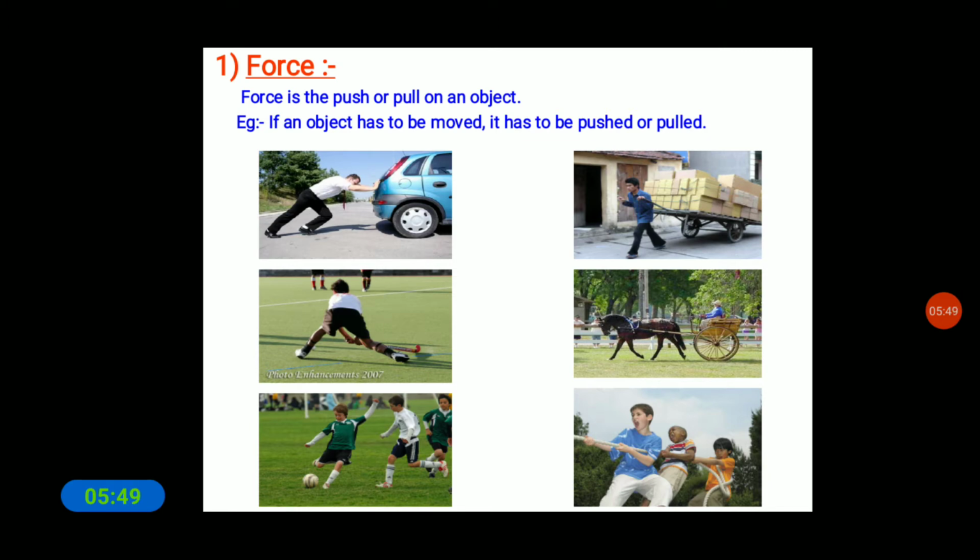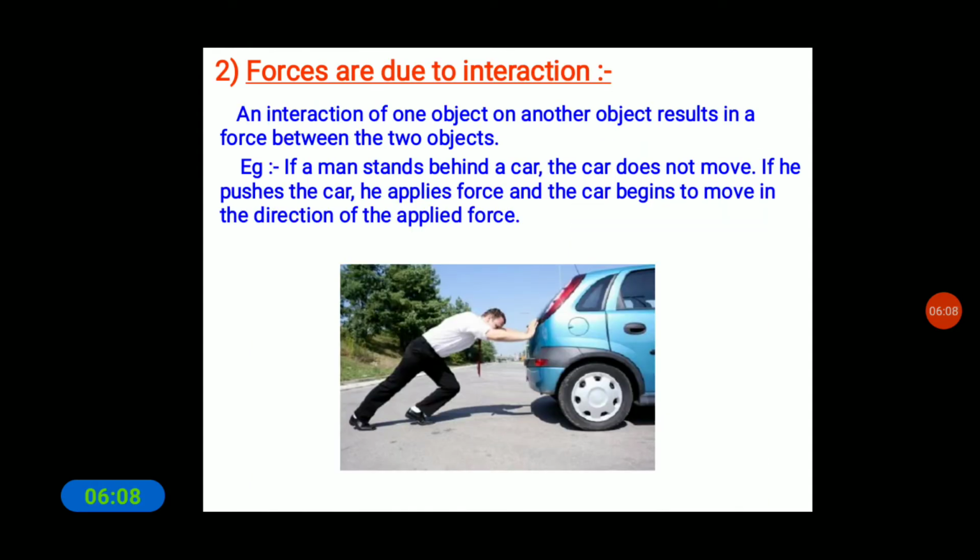So when does a force come into play? Let us find out the answer to this question. Forces are due to interaction.